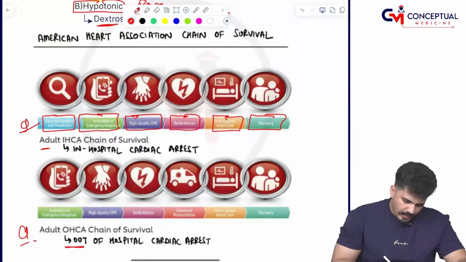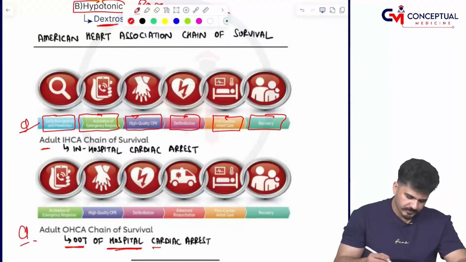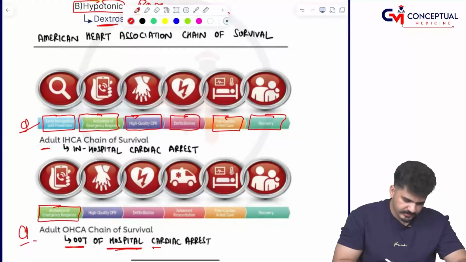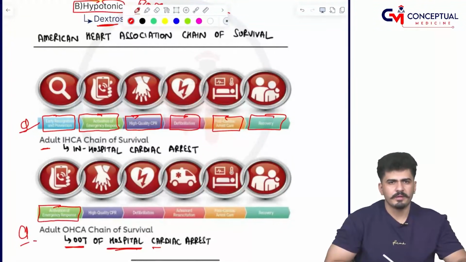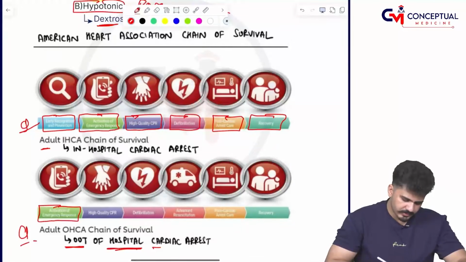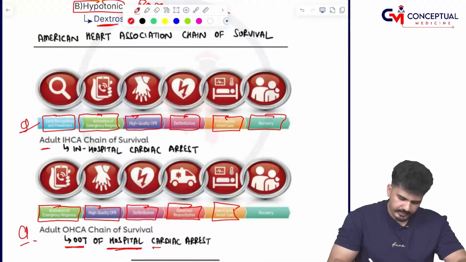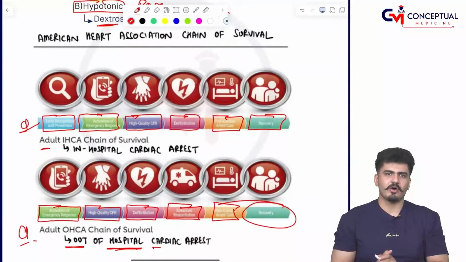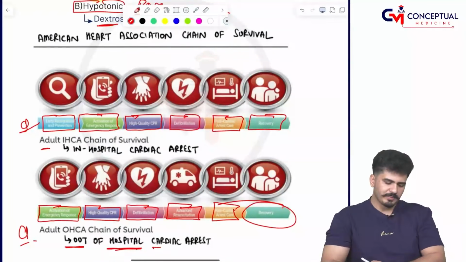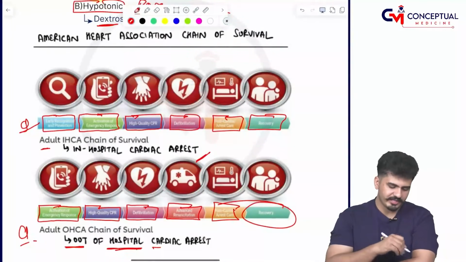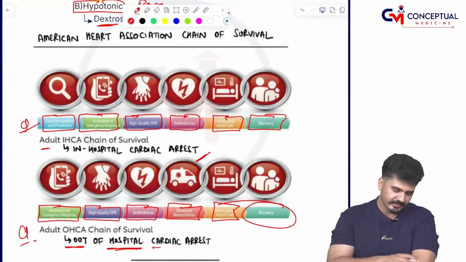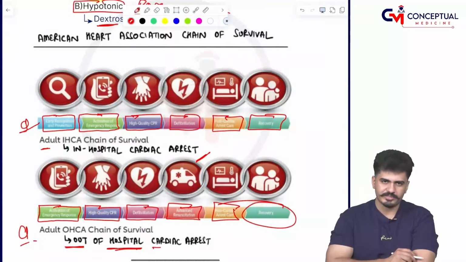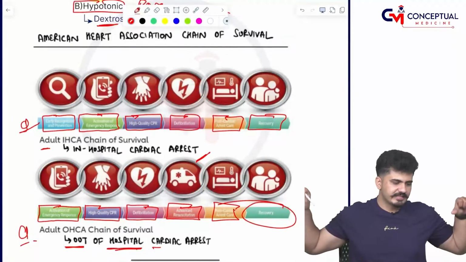Out of hospital, first of all, activation of emergency response, then high quality CPR, defibrillator, advanced resuscitation, post cardiac care and recovery. This chain of survival is slightly different in hospital. If you cannot figure out anything, remember: if an ambulance picture is given, it is outside; if not, it is inside. If the phone call is made first, it is outside; if recognition is first, this is inside.